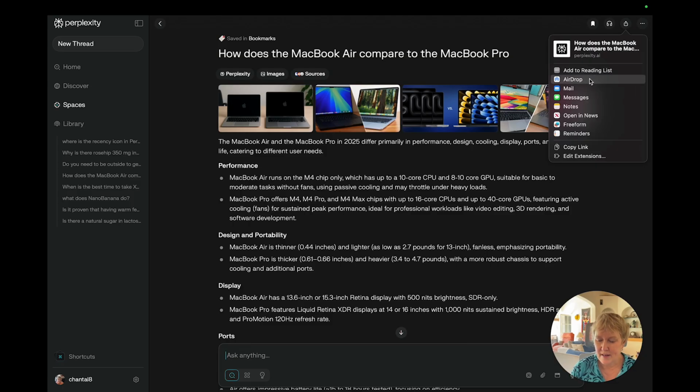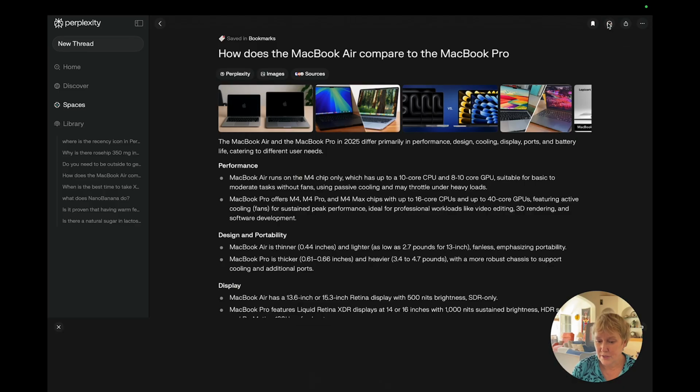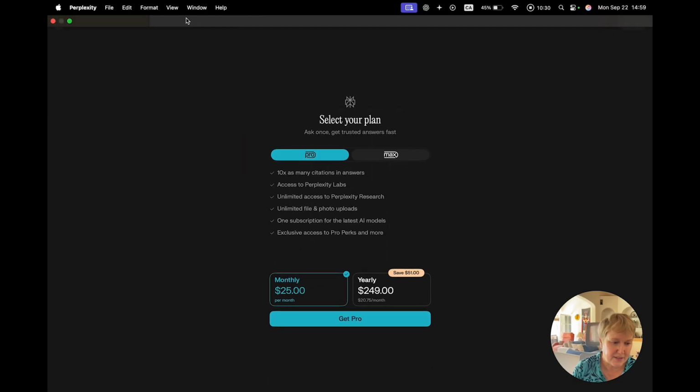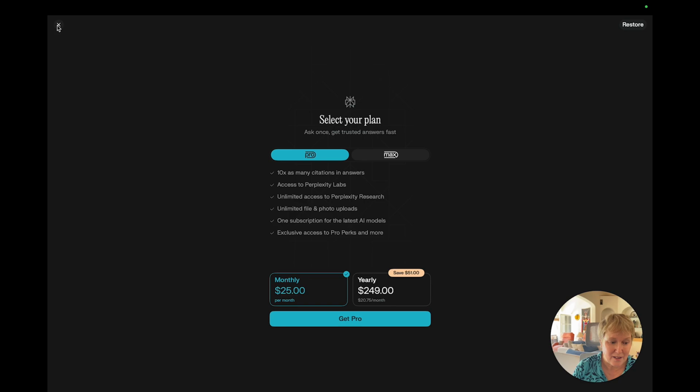Once you have the chat, you can add it to different things, a reading list, but you can also share it to all of these things. You can copy the link as well if you want to do it this way. So that's very helpful. Here is read aloud. Oh, I think it's only for Pro, obviously.